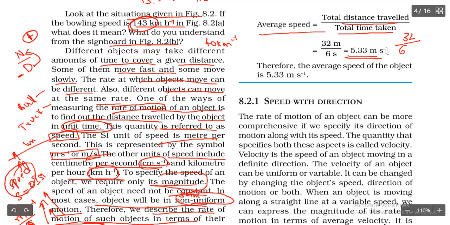And always remember, while calculating the problems, you have to write the units here. If you are not going to write them here, at least you have to mention them in the solution. If you do not write the units, you will get no marks for your answer. Therefore, the average speed of the object is 5.33 meters per second.